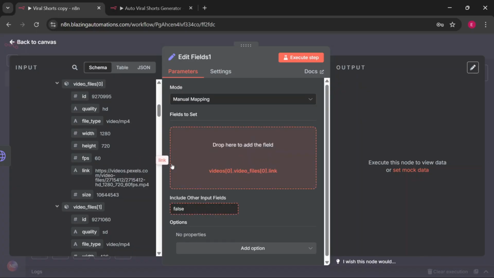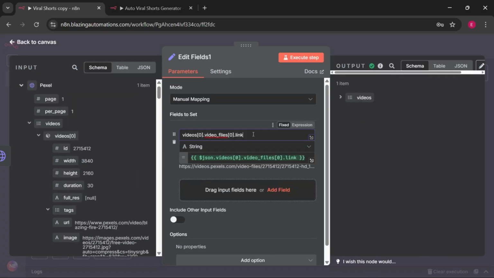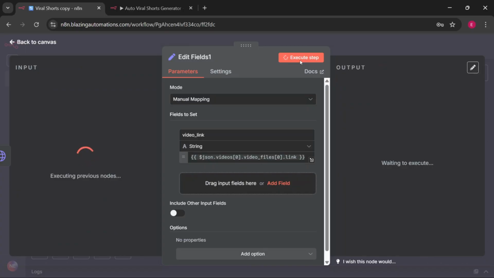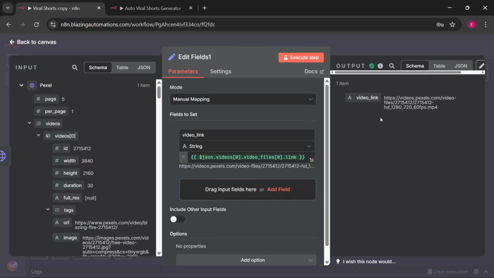Drag and drop the link into the box here. Next, change the name of the field into video_link. Then click execute step. Just like that, we're able to extract the video link from Pexels API response.